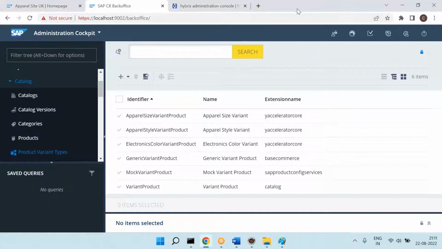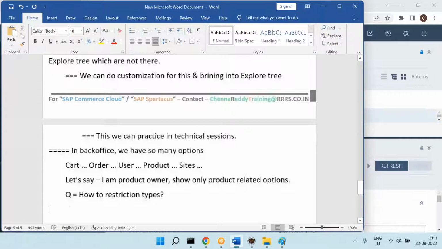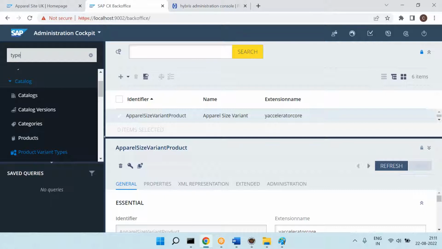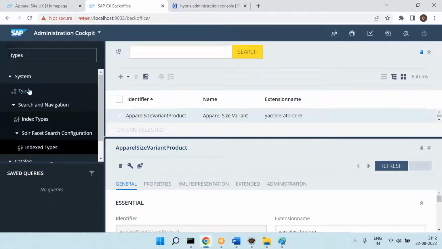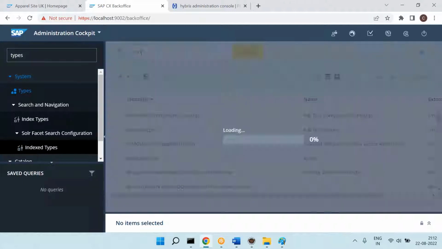So now, how to restrict the types? Let's take the example of cart, right? So we have a cart type, and this cart type I want to restrict to a couple of users. Then how do I do that? Can you please see this one? Go to the types, system types, and search for the cart.